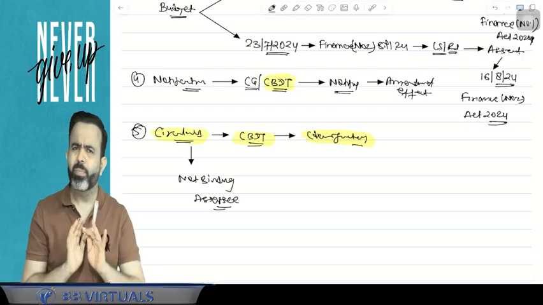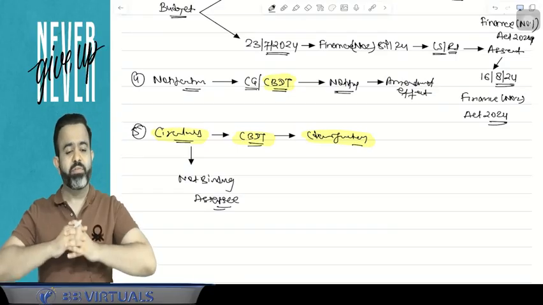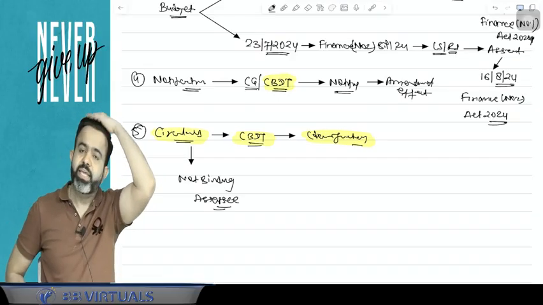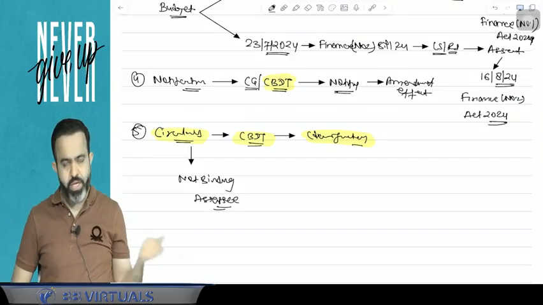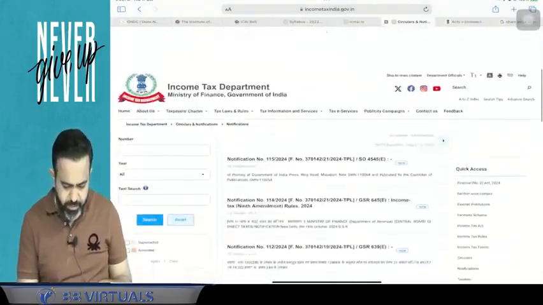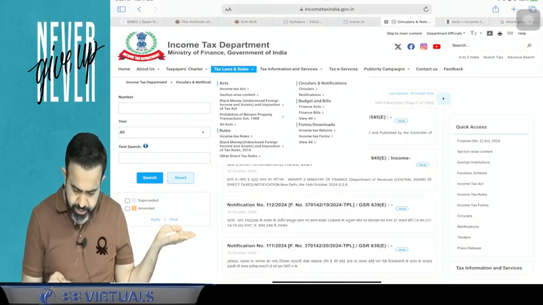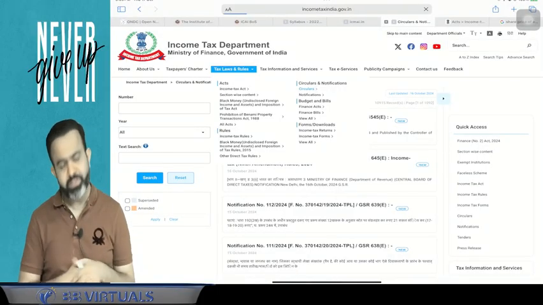But circulars are not binding to the assessee. If it is favorable to the assessee, he can opt for that circular. But if it is not favorable to the assessee, then the assessee can ignore that circular also. So here I can take an example. Circulars are basically clarifications. I am showing you certain circulars here, on the income tax website, where circulars are given.